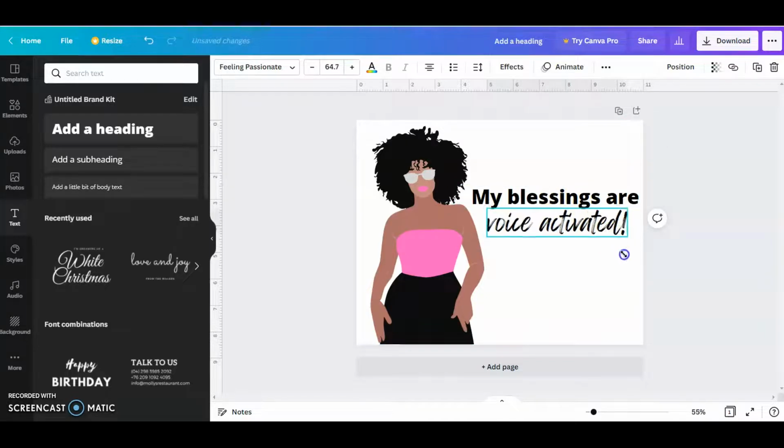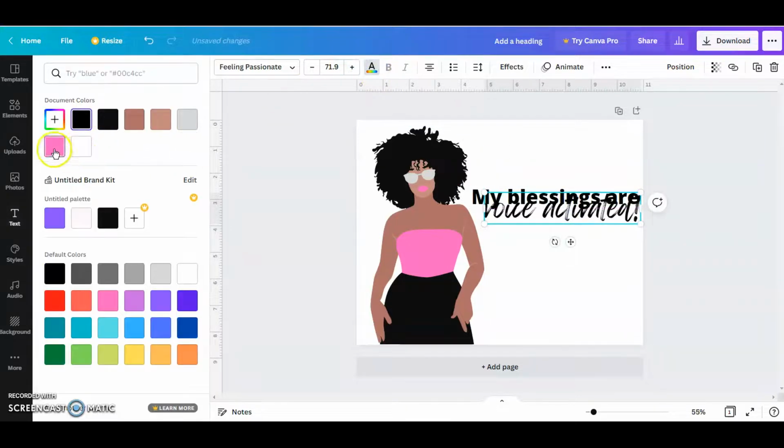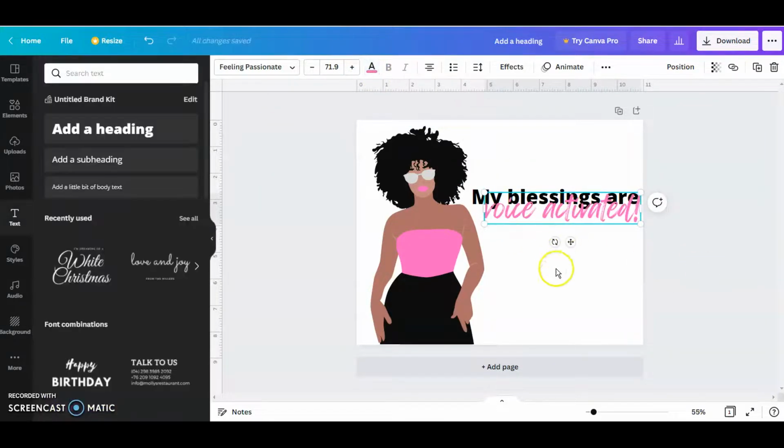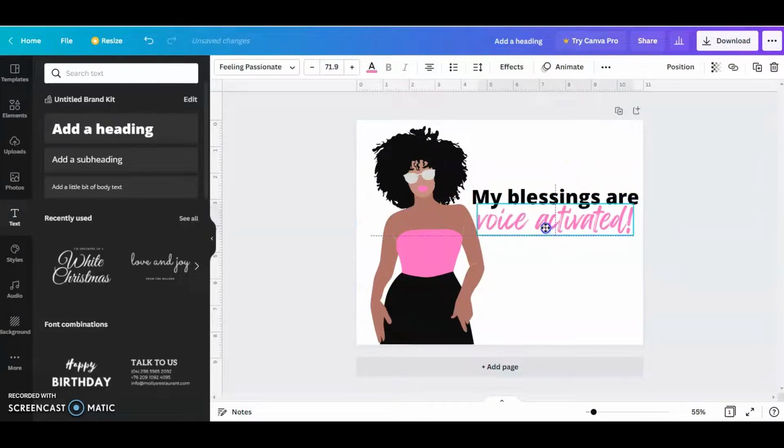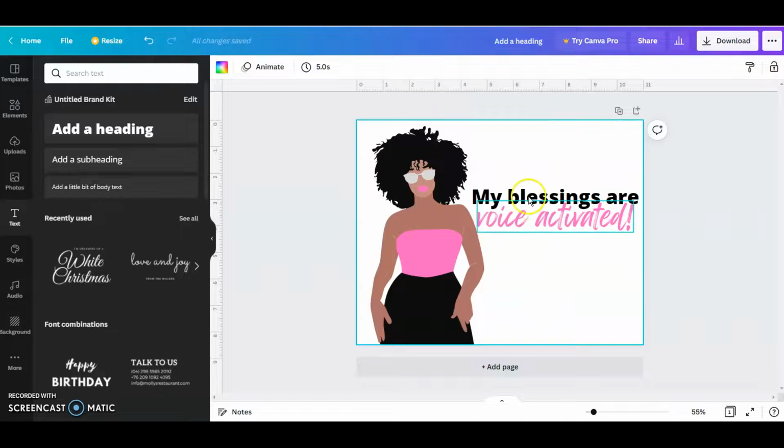If you want it bigger, you can make it bigger. If you want it to overlap, you can make it overlap. And you can even change the color by going up here and changing the color if you want it to have something that overlapped and kind of went like that. So I have a lot of fun playing around in Canva. You can design things however you want. If you wanted to make this even larger, you could. If you wanted to turn it, you could.